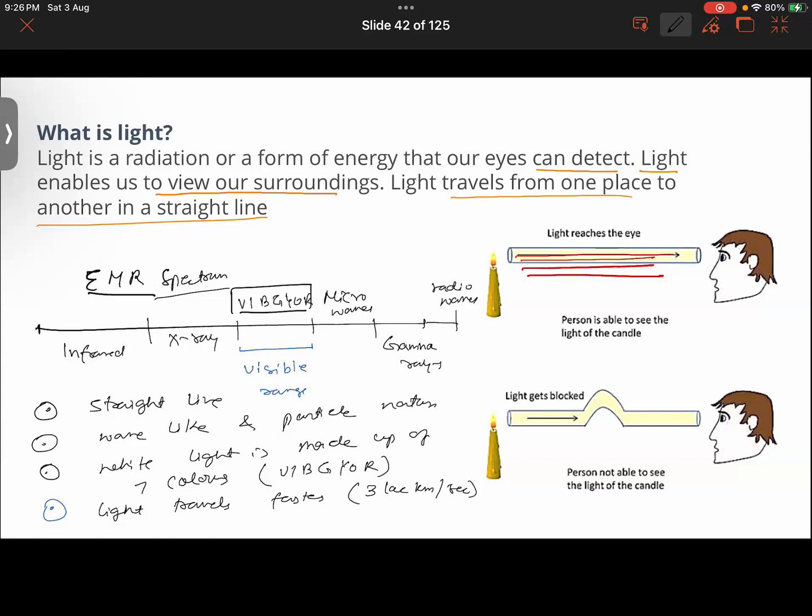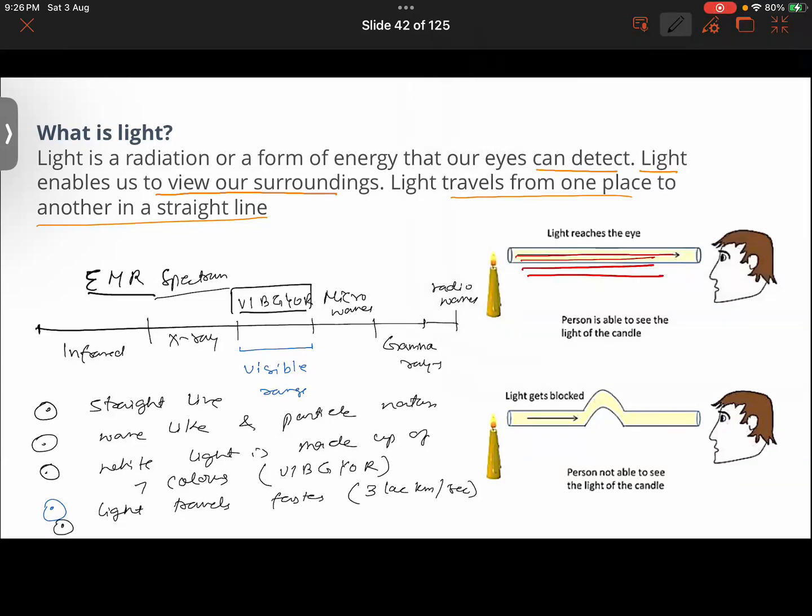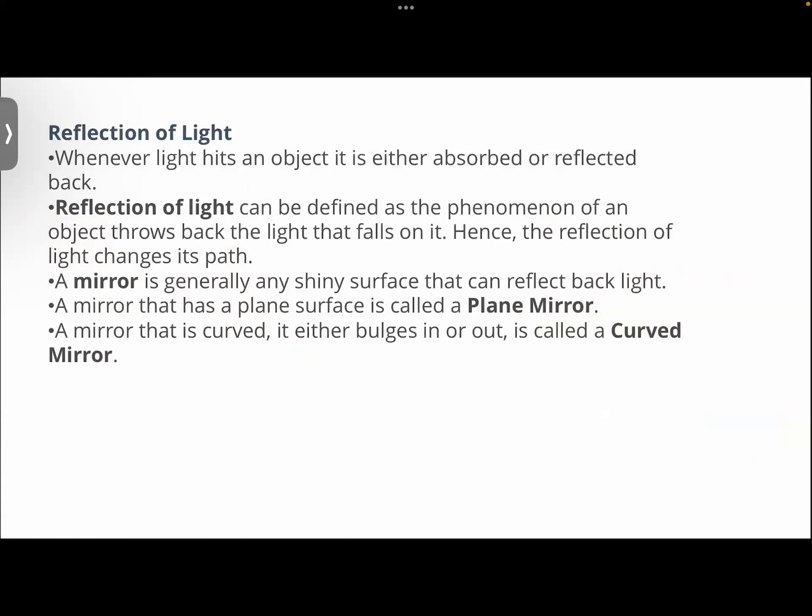Exactly. Furthermore, light can go through different phenomena. Light can reflect, refract, and be absorbed. Getting it? Light can go through these things as well. So first of all, we are going to learn about the reflection of light.